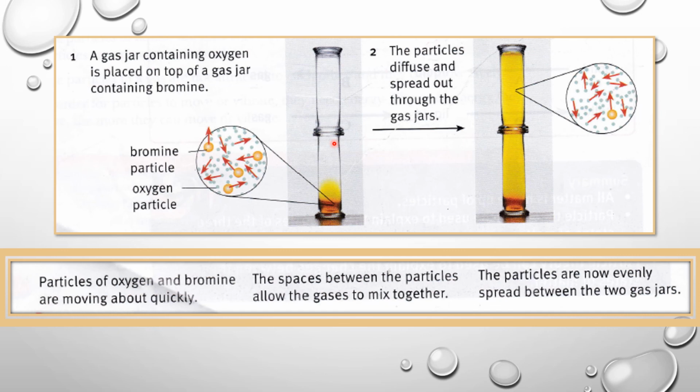Understand? Okay, so for diffusion in gas, if I spray perfume, 2 minutes later you can smell the perfume. That means diffusion has happened, diffusion in gas. How did it happen? According to particle theory, they have random movement, bumping into each other, and they spread evenly. Okay, that's all for now.